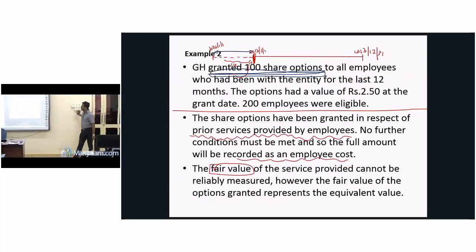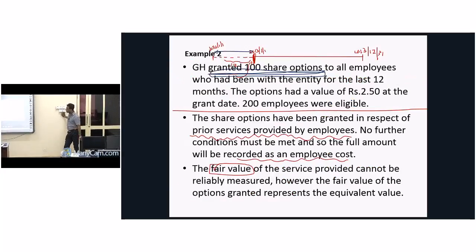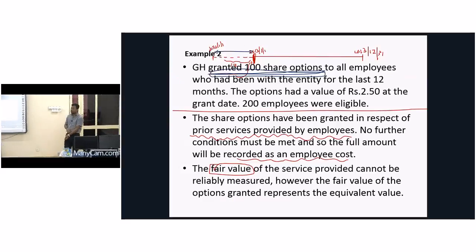Just see this example now. What does it say? GH granted 100 share options to all employees who had been within the entity for the last 12 months. No condition relating to market base. This is a simplified, very simple example.